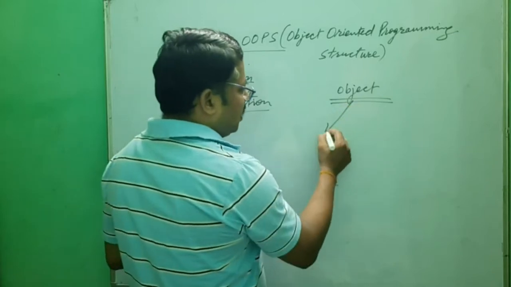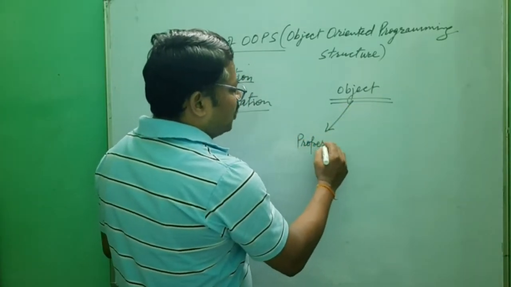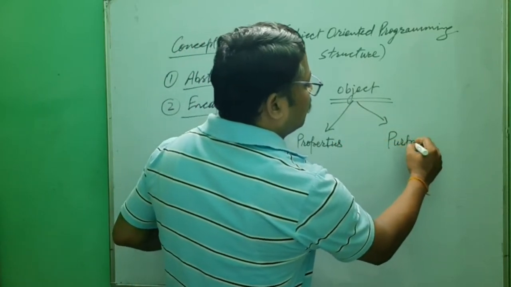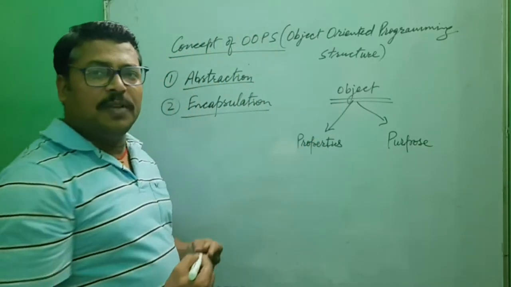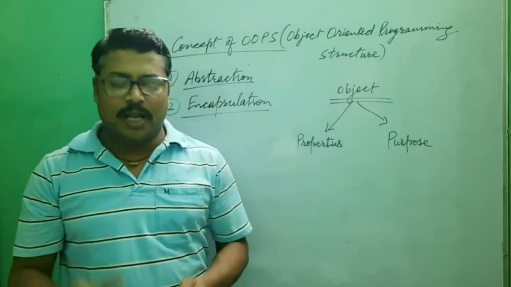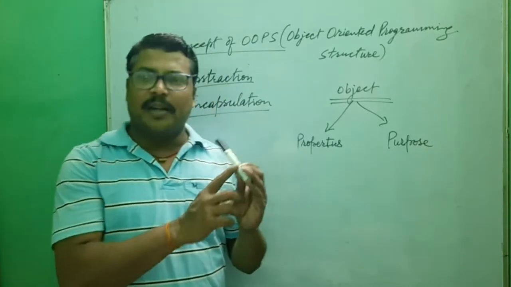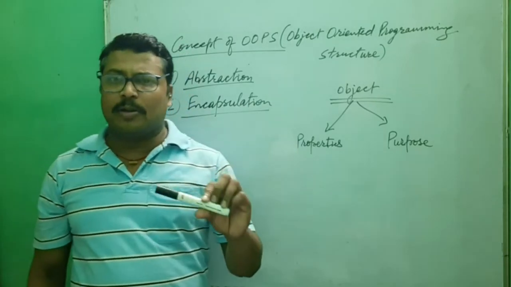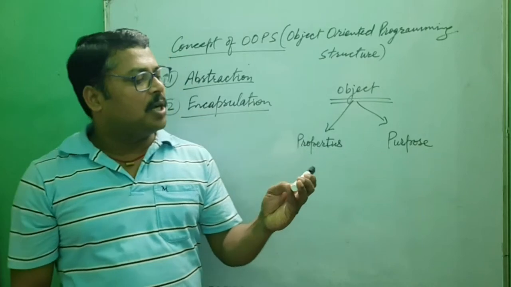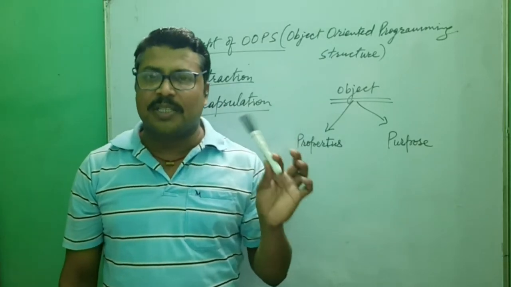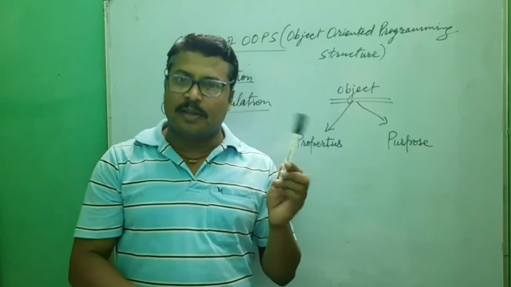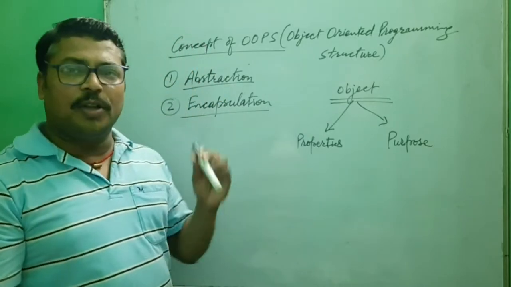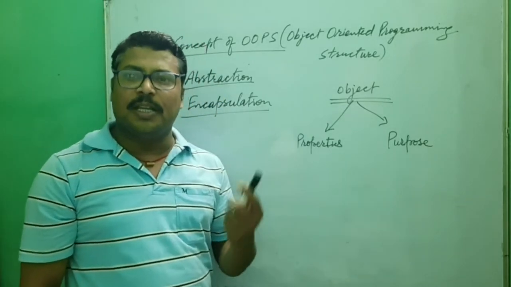First thing is properties. Second is purpose. Properties means we define these properties with some values. Like when you discuss this marker: brand name, type of the marker, whiteboard marker or other type, permanent marker or not. What is the point size, and what is the color of this marker, that means ink color, black, or body color, that's white. Body type, fiber or plastic or whatever. Whether it is one-time usable, or you can refill or re-ink it.